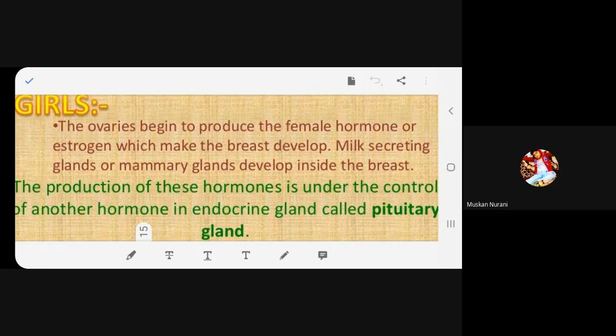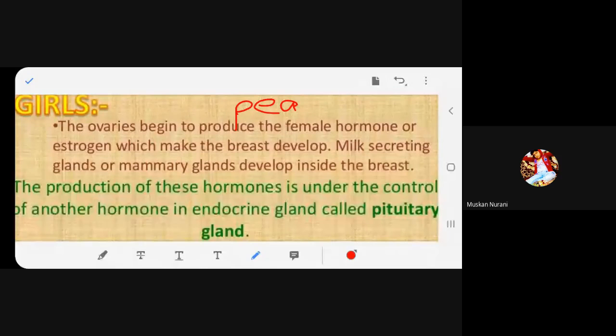It is the size of a pea. You understand now? What we eat at home. It's such a small size, but this is a master gland. It is controlling the whole body. Can you imagine? It is the master gland of the endocrine system. Hope you have understood now.